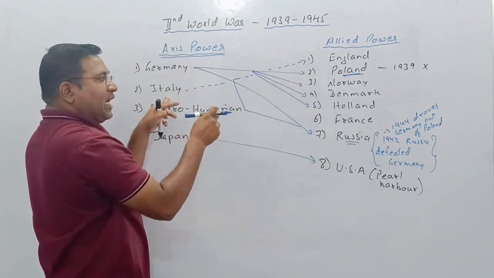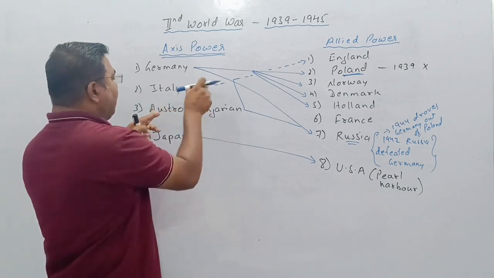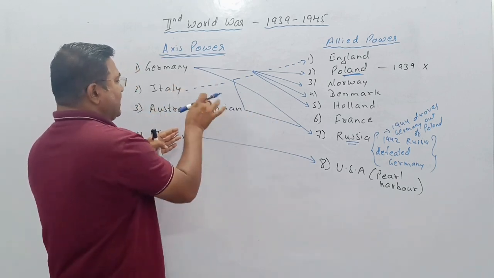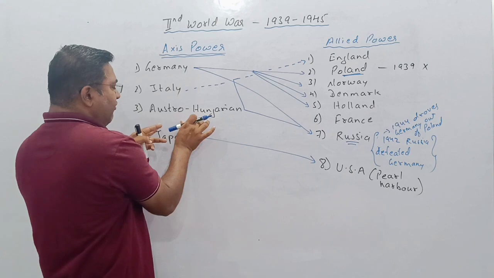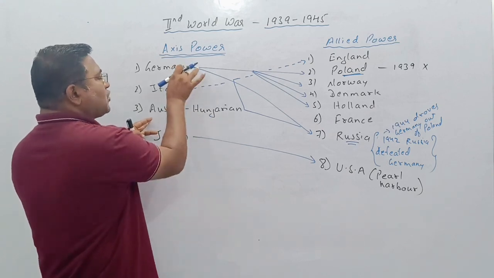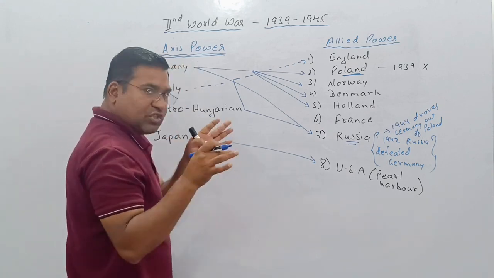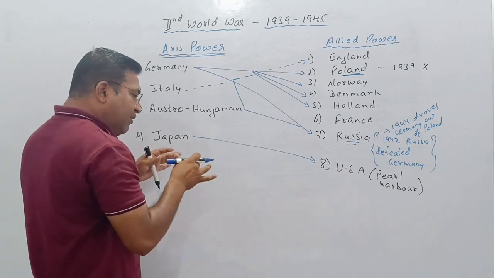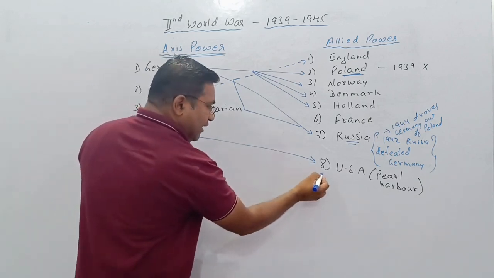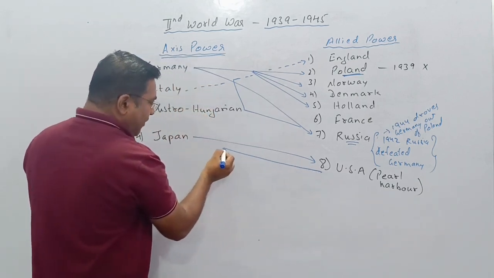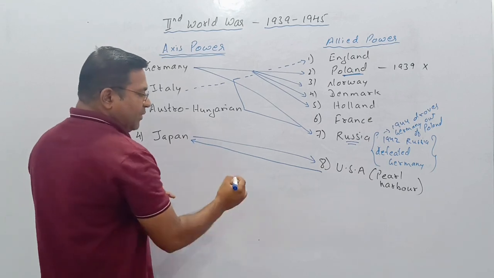England, coming by 1944-45, defeats Italy in many places. The defeat of Italy was the defeat of Austro-Hungarian and also the defeat of whom? The defeat of the Germans.